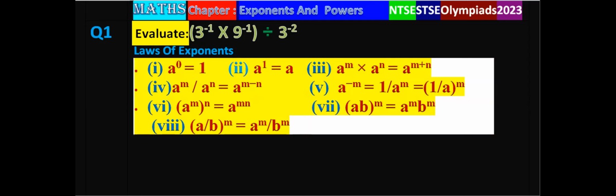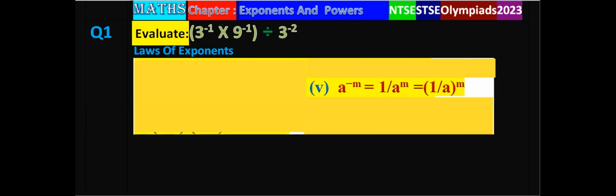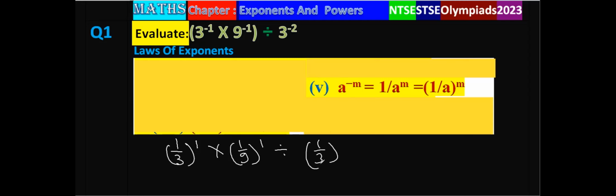Again, we are using this formula here. So let's see how to solve it. 3 power minus 1 we can write as 1 upon 3 power 1, multiplied by 9 power minus 1 as 1 upon 9 power 1, divided by 3 power minus 2, meaning 1 upon 3 power 2.